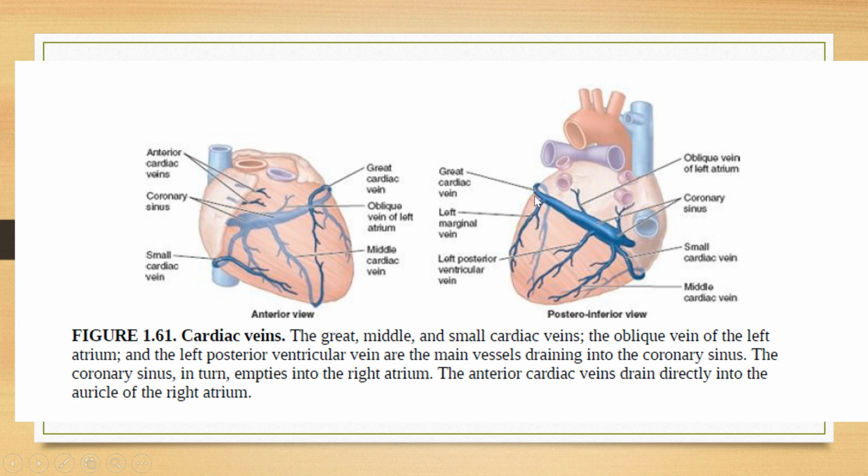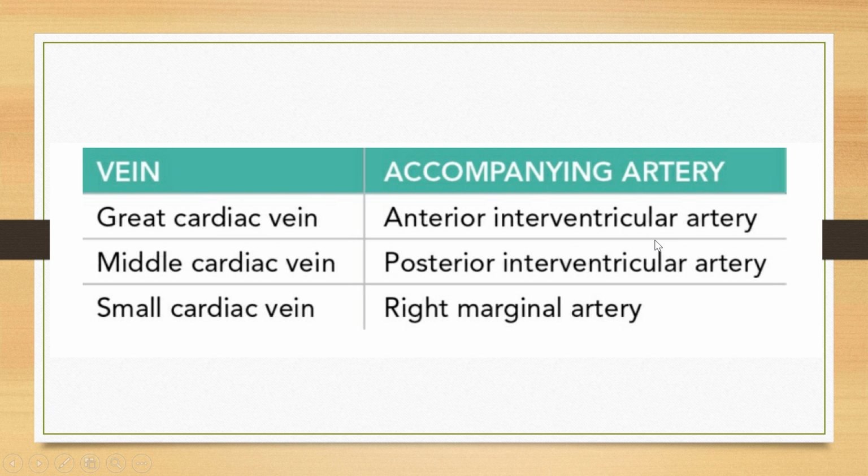Again, you can see here, this is the left marginal vein. This is the great cardiac vein, which is opening in the left side of the coronary sinus. And these are the middle cardiac and the small cardiac veins, which are opening in the right side of the coronary sinus. And the coronary sinus opens in the right atrium of the heart.